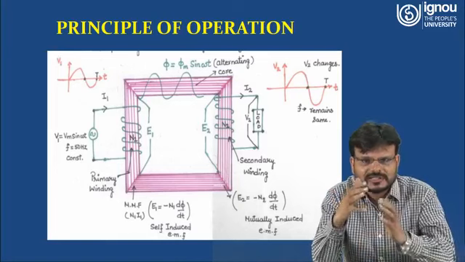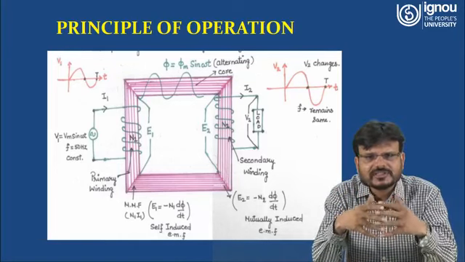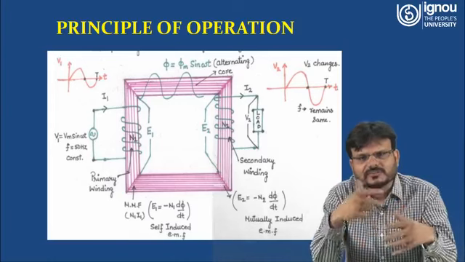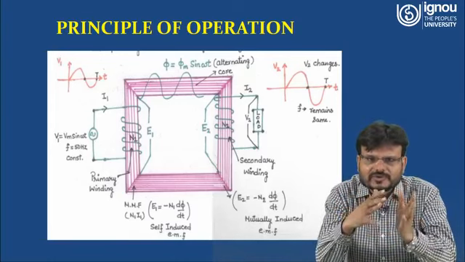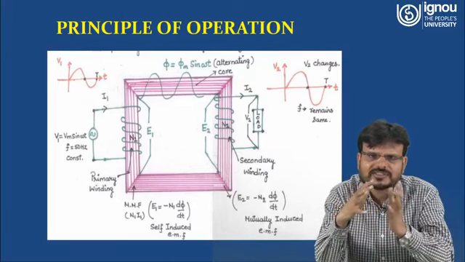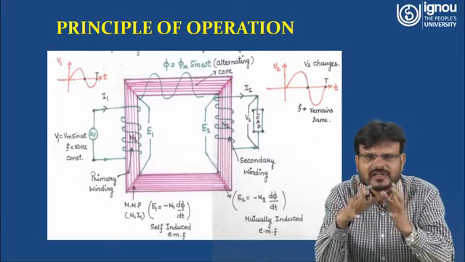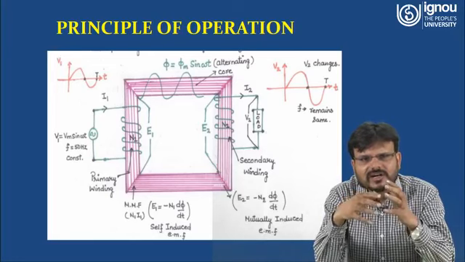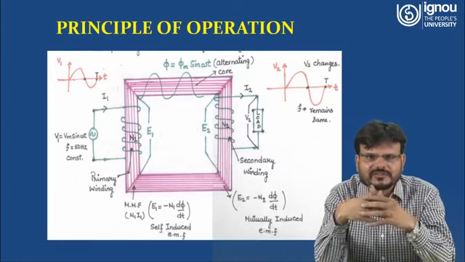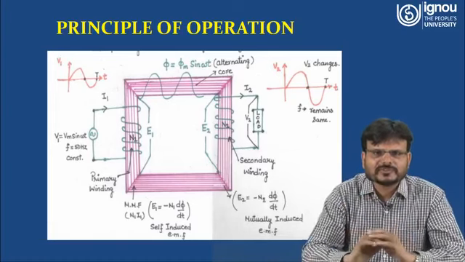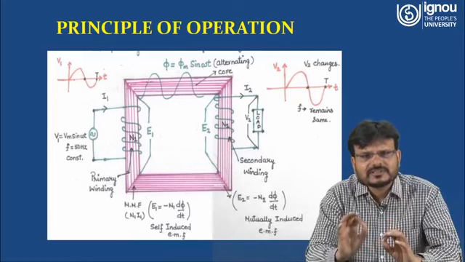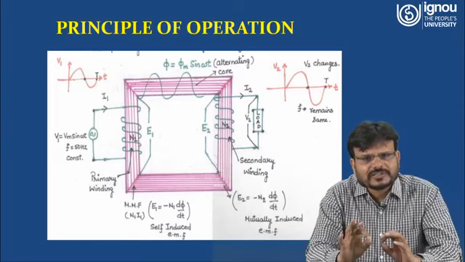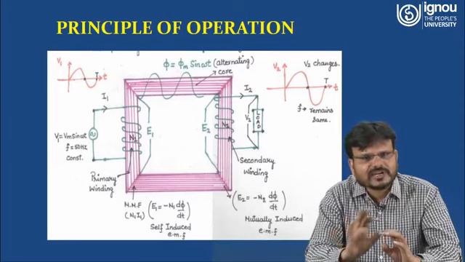But in this particular case, we are assuming that the number of turns N2 is more than the number of turns on the primary side. So that means you are going to step up the voltage. So this is a step up transformer, and here you can understand how this transformer is working, right? So this is all about the principle of transformer, or you can summarize that the transformer works on the principle of mutual induction, and it works on the principle of Faraday's law.